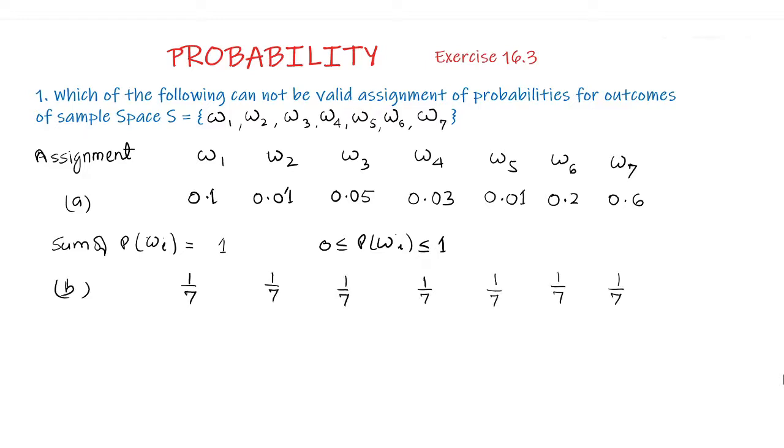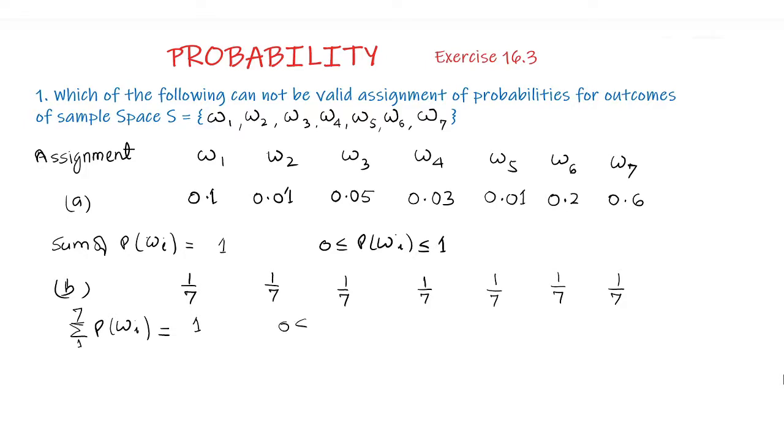Part B, omega 1 to omega 7 are all 1 upon 7. So the sum of all the probabilities, probability of omega i from 1 to 7, equals 1 upon 7 plus 1 upon 7 seven times, which is 7 upon 7, equal to 1.